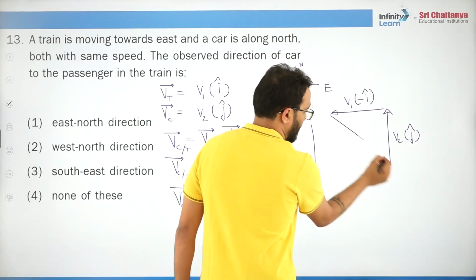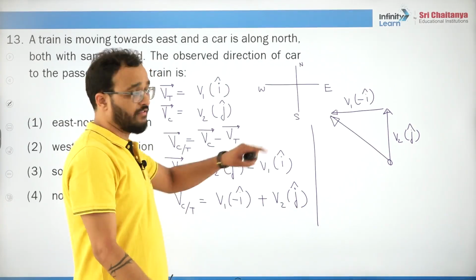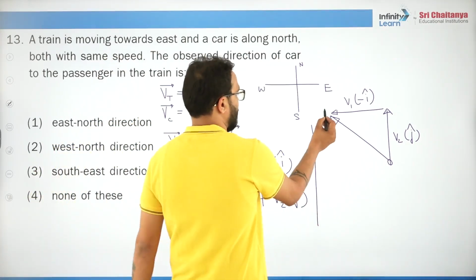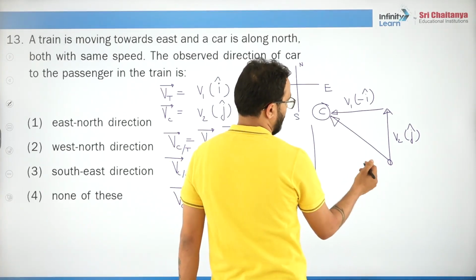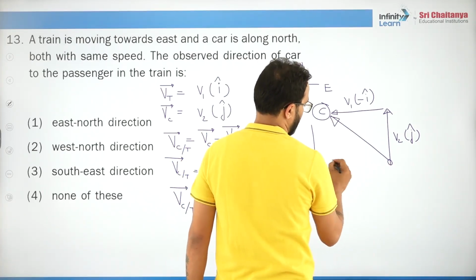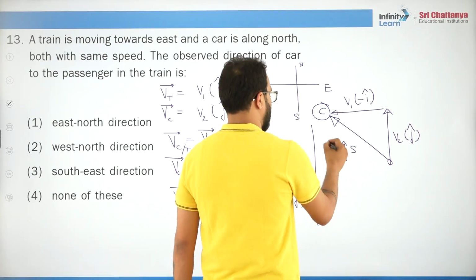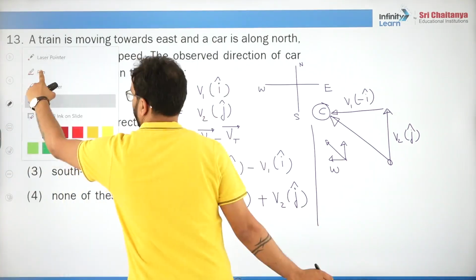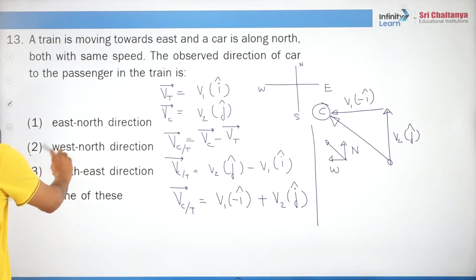So they will feel in this direction. That means if a person is sitting on the train, he will see that the passengers on the car are going in this direction. What is this direction? You will say, sir, this is west and this is south, so it is somewhere southwest. Sorry, it is north. So somewhere northwest, west north. Second option is right. Okay, done.